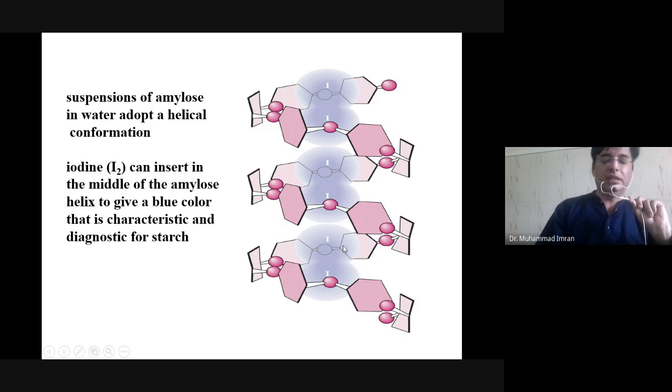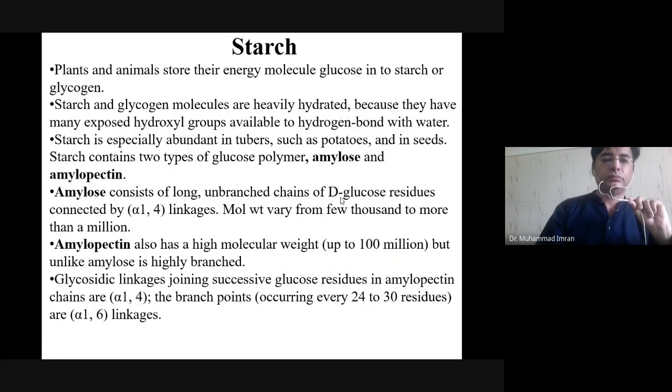Starch gives blue color with the iodine because it attaches in between the glycosidic linkage. So, plants and animals store their energy molecule, glucose, in the starch or glycogen. Starch and glycogen molecules are heavily hydrated because they have many exposed hydroxyl groups available for hydrogen bonding with water.